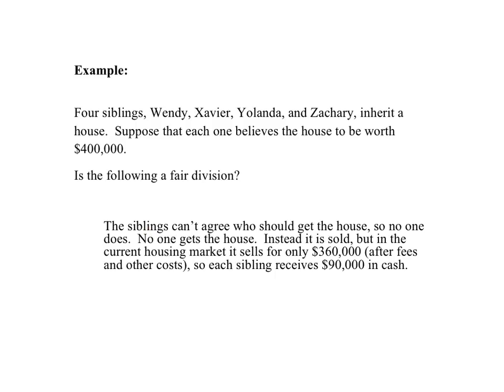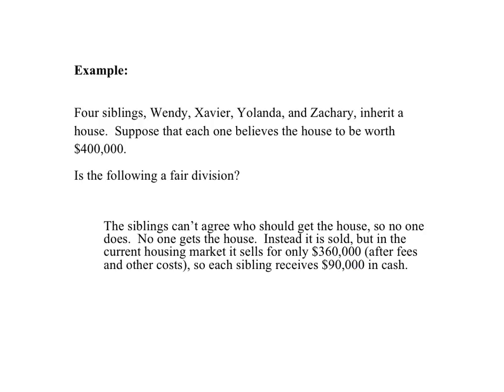So no one does. No one person gets the house. So instead, they sell it, but in the current housing market, they can't get $400,000 for it. They only get $360,000 after fees and other costs. All right, so they split that 4 ways, so each one receives $90,000 in cash.